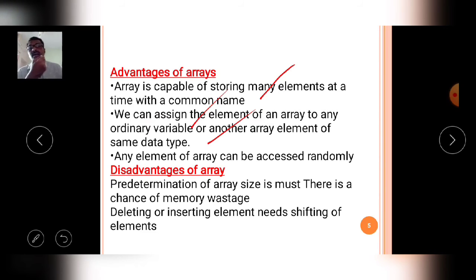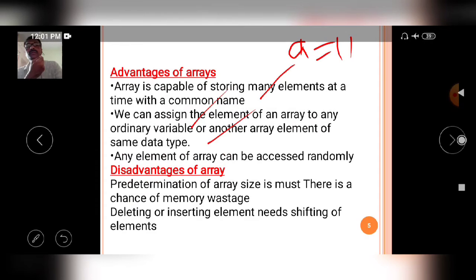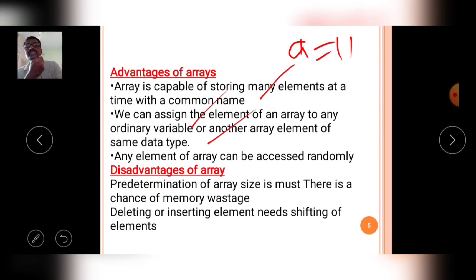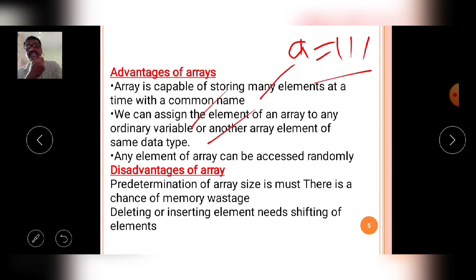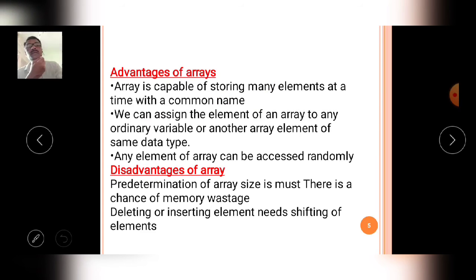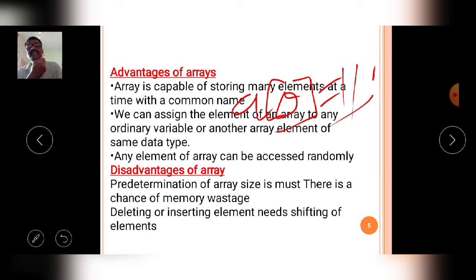For example, if a variable a stores the value 11, just like that, in an array that contains 5 elements, a of 0 is stored as 11.